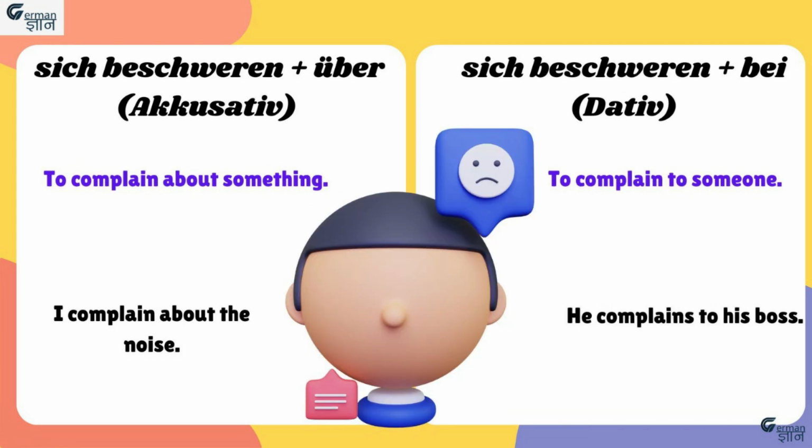Next verb is sich beschweren. Sich beschweren über means to complain about something, and the object will be in accusative case. Example is ich beschwere mich über den Lärm means I complain about the noise. Next is sich beschweren bei means to complain to someone, and the object will be in dative case. For example, er beschwert sich bei seinem Chef means he complains to his boss.